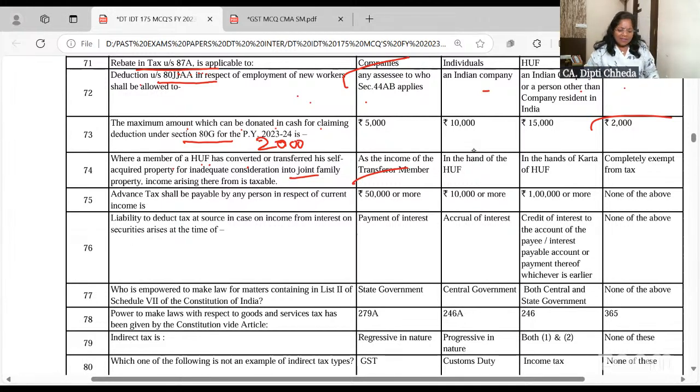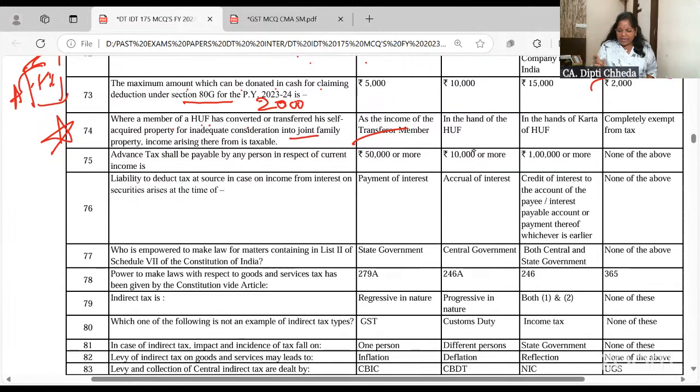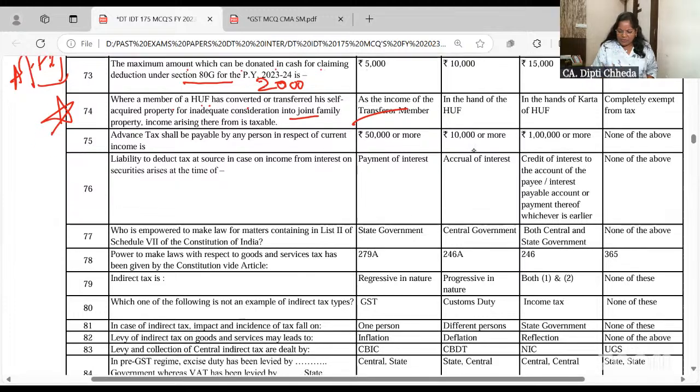Is this clear to all of you? Very beautiful. This is HUF, members, co-partners. A says, okay, from today this property belongs to HUF. Still income received will be taxable in the hands of A. After partition, whatever has gone to A and B's wife, it will be taxable. Chalo.